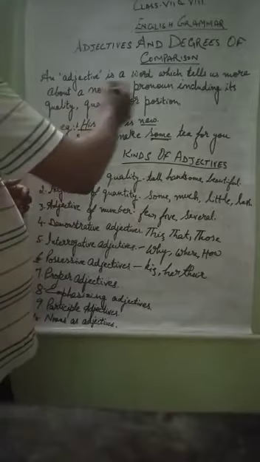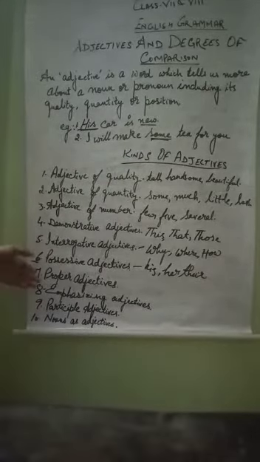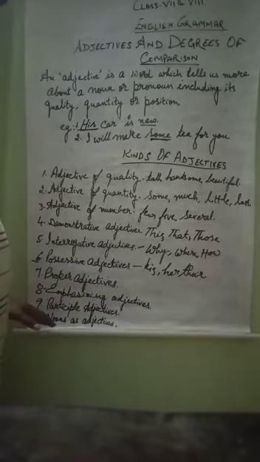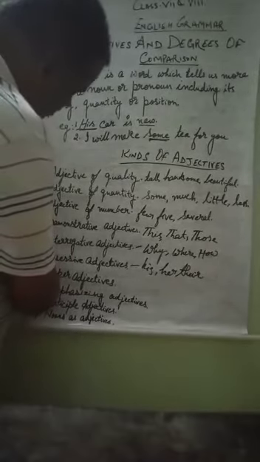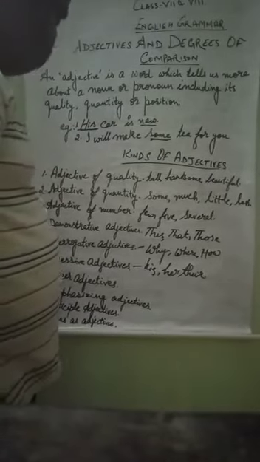Here I have written the definition of adjectives, examples, and the kinds of adjectives. There are 10 kinds of adjectives. Out of these, 6 are discussed in 7th class, and in 8th class all 10 have been discussed. So it will be helpful for 7th class also, but in 7th they have to study up to here only, and in 8th they have to study all. Today we will be studying these 5-6 adjectives.